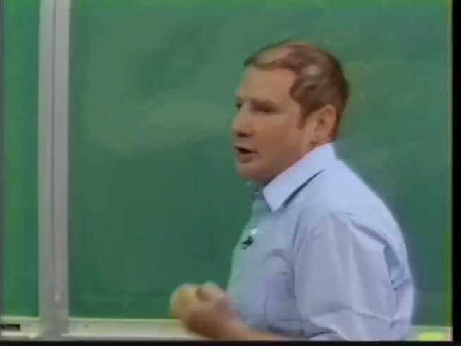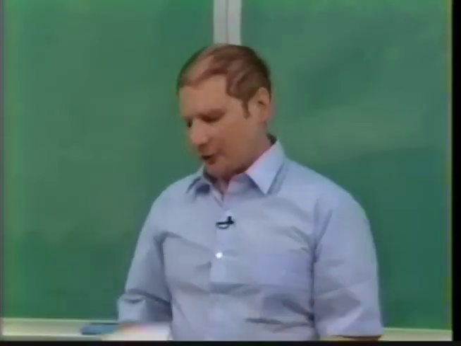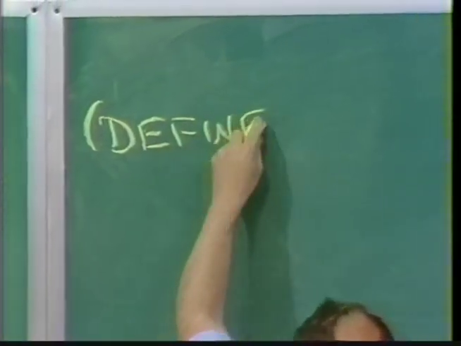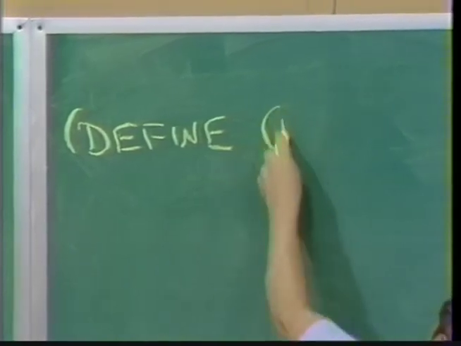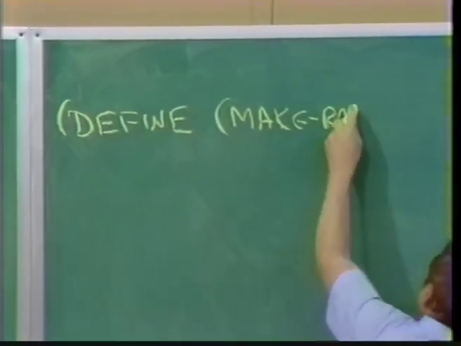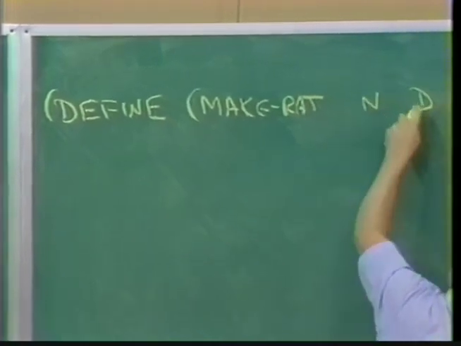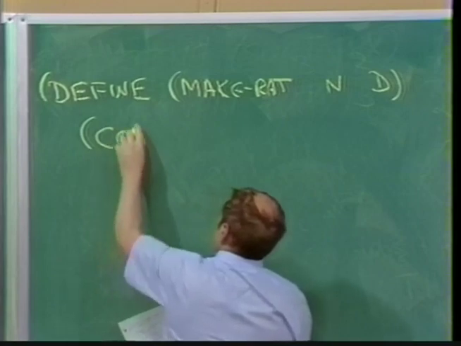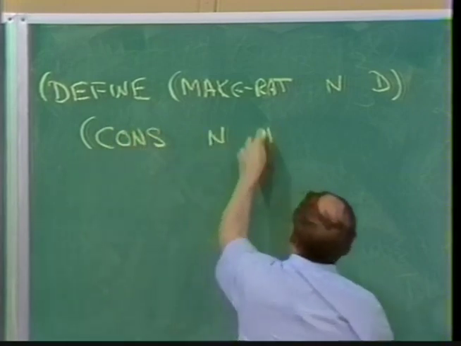Given them, it's pretty clear how George can go off and construct his rational numbers. Remember, George's problem was to implement make-rat, numer, and denom. So all George has to do is say define make-rat of some n and a d. Well, all I have to do is cons them. That's cons of n to d.